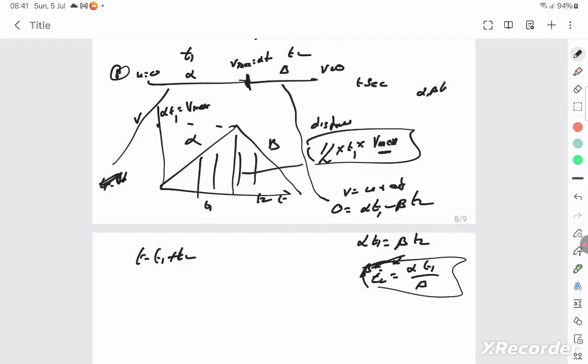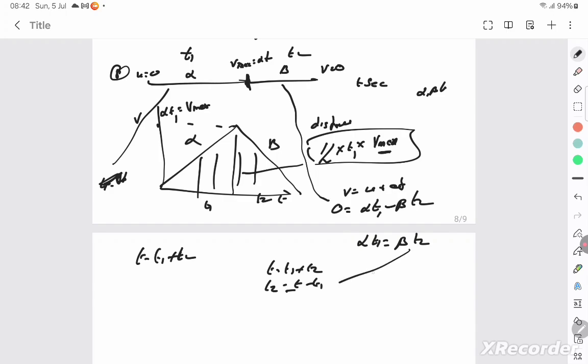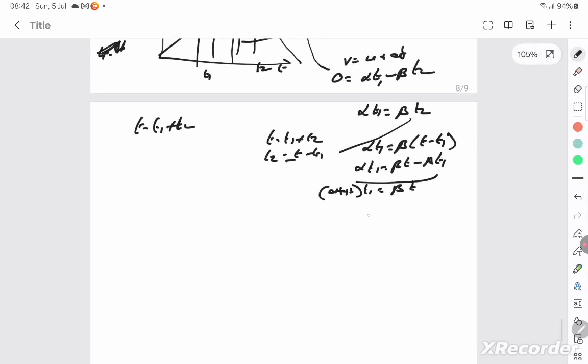Now I know that instead of this, can I do one small change? T is equal to T1 plus T2, so can I write T2 as T minus T1? Substitute it here. Alpha T1 is equal to beta into T minus T1. So alpha T1 is equal to beta T minus beta T1. Consolidate in T1, alpha plus beta into T1 is equal to beta T. So therefore you can write T1 as beta T by alpha plus beta.